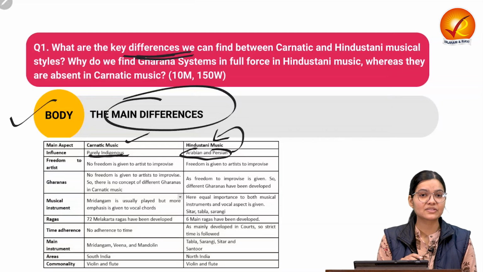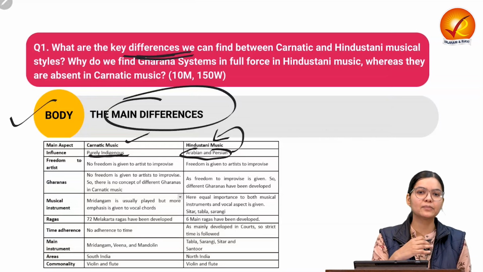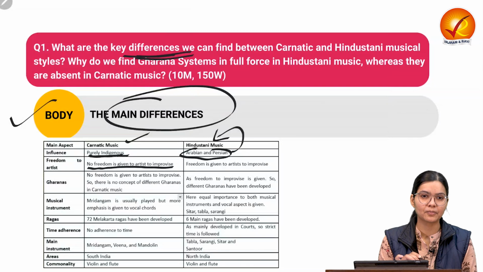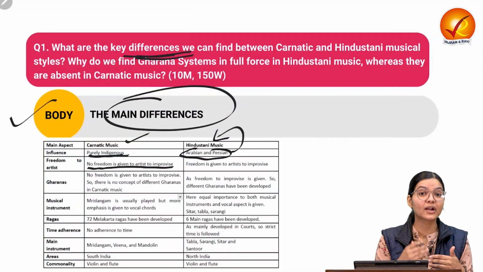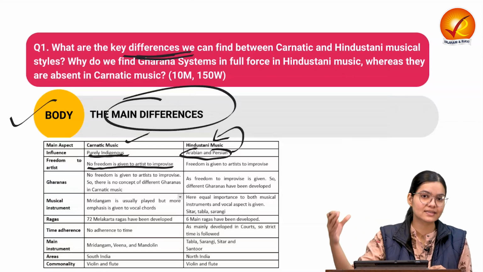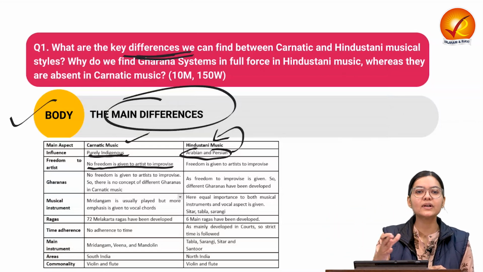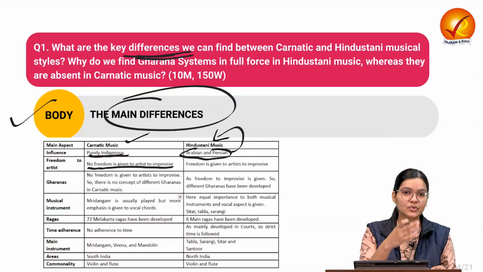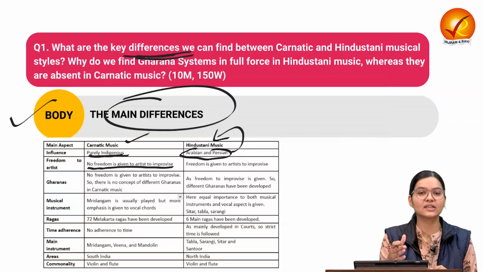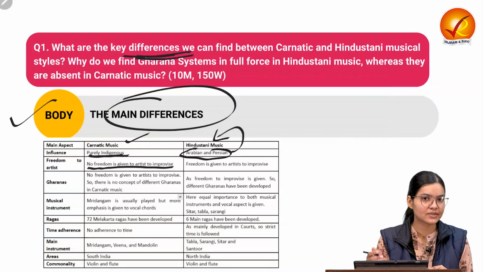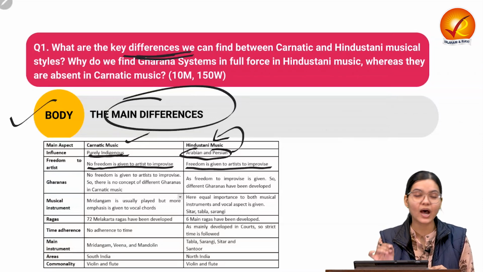Then the second important aspect is the freedom, how much freedom is provided in the different musical styles. Here, if you consider Carnatic music, the freedom is not given to the artist to improvise. Whatever notes, whatever ragas there are, they have to be performed very strictly, as they were designed in ancient times. Moreover, the purity of the musical notes is maintained, and improvisation is not available in Carnatic music. While if you consider Hindustani music, the freedom is given to the artist to improvise.